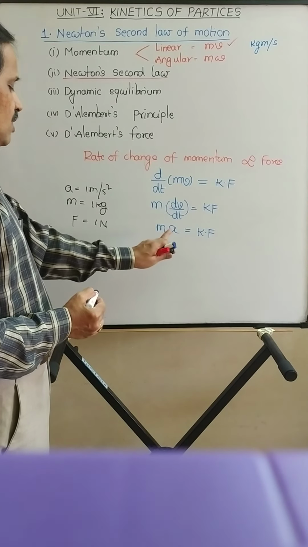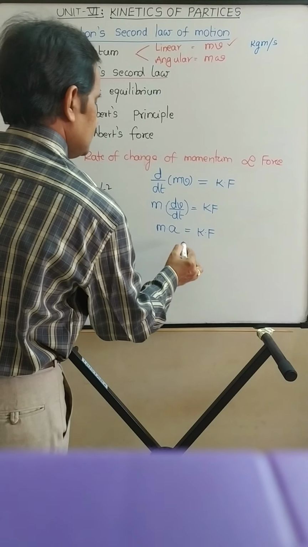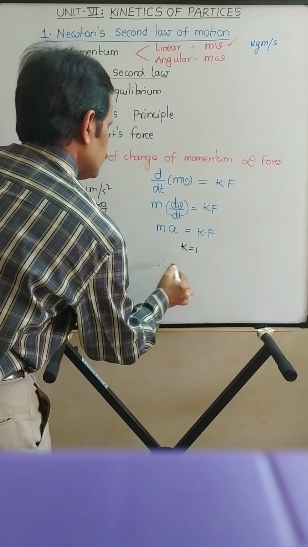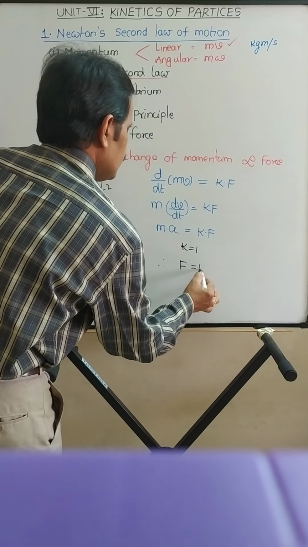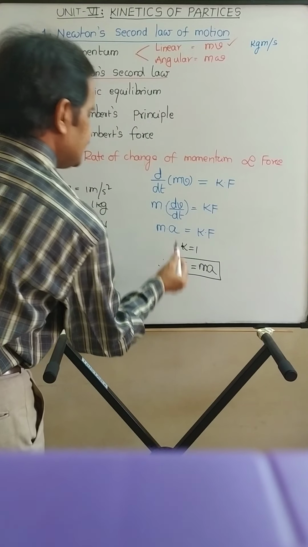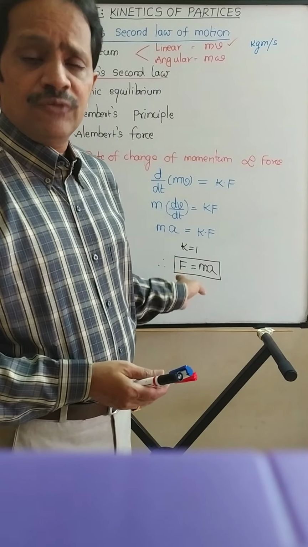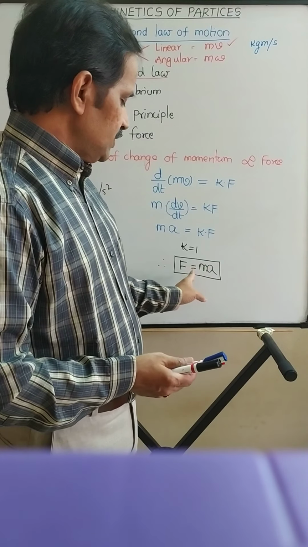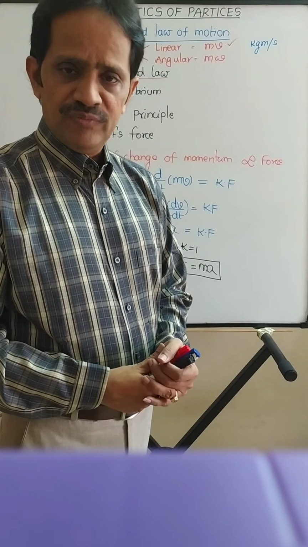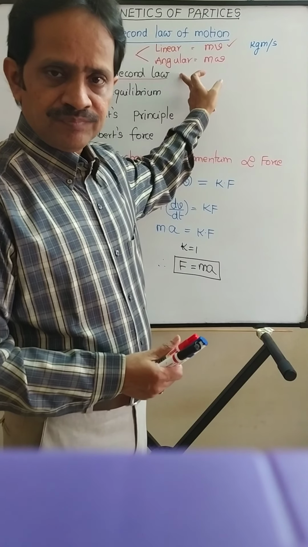So putting the values of a, m and F as 1, you will get k is equal to 1. Therefore, F is equal to ma, known as Newton's second law of motion. The unbalanced force or the resultant force of the system is equal to the mass of the body into the acceleration with which it is moving. F is equal to ma is known as Newton's second law. Understood?